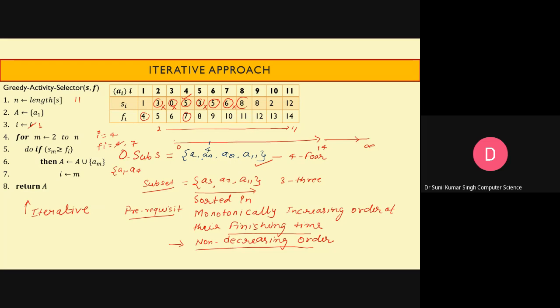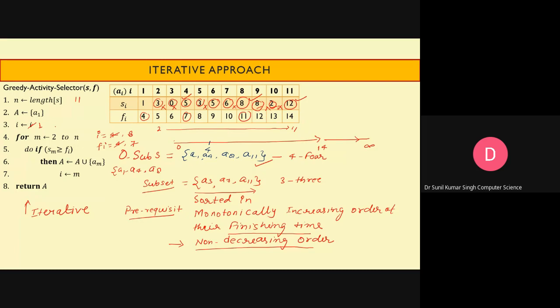Now look at here, A8. You can schedule it. So here the next activity, A8, will come. And now we have to change the value of i. So i will become 8. Now check this 11 with the next activity and so on. So you will find here that A8 and A2 cannot be scheduled, and then we have to schedule A12.